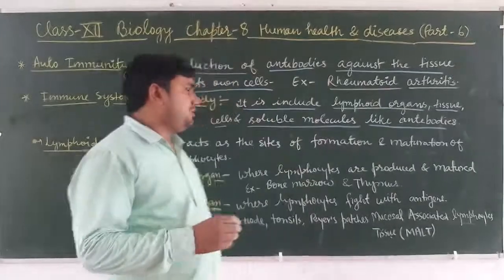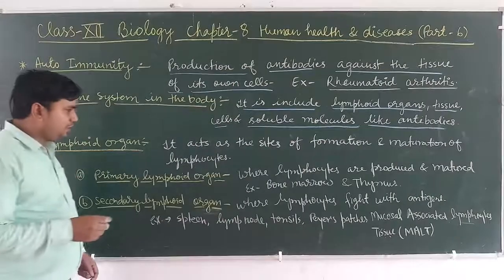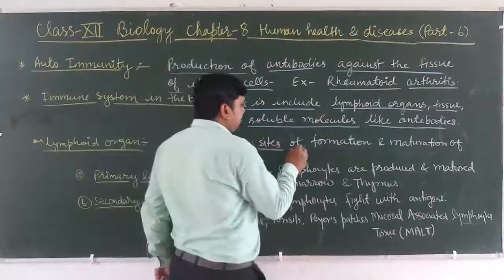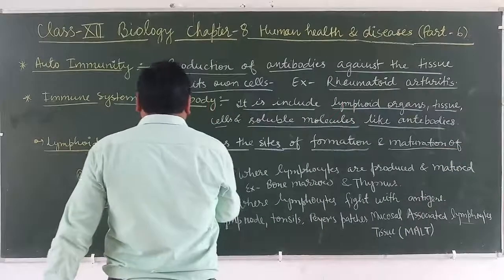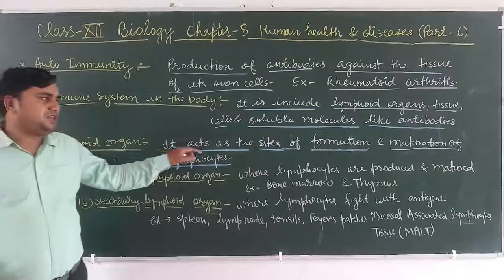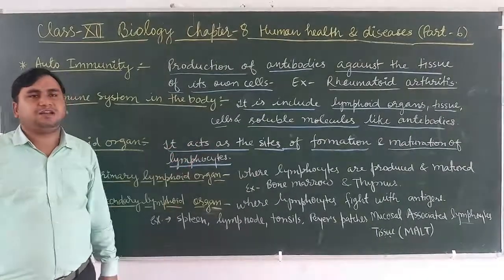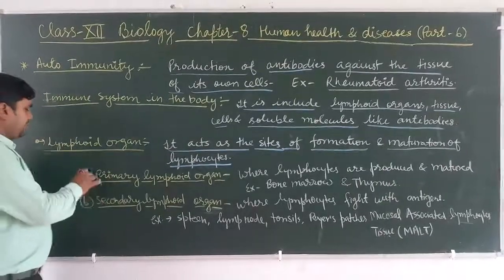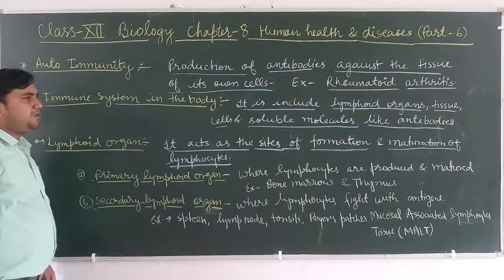So the first one is the lymphoid organ. What is a lymphoid organ? It acts as the site of formation and maturation of lymphocytes. First, it is of two types, primary lymphoid organ and secondary lymphoid organ.